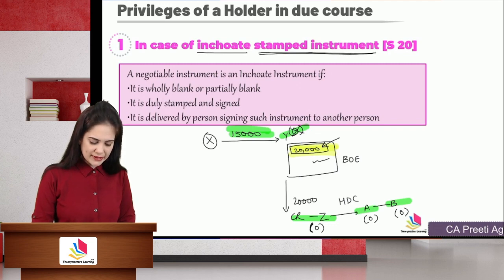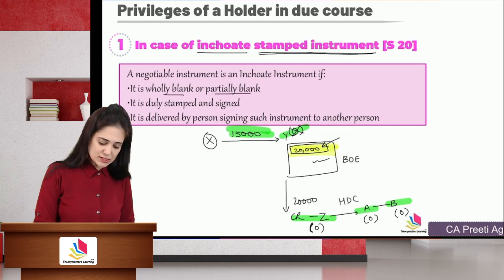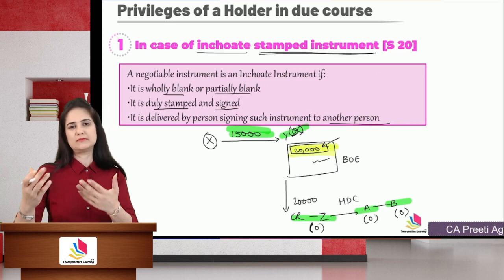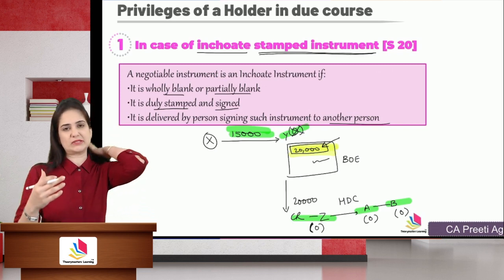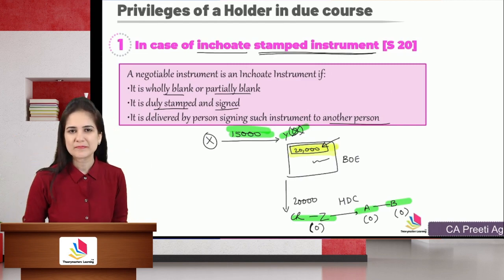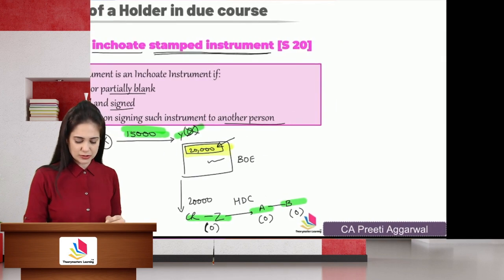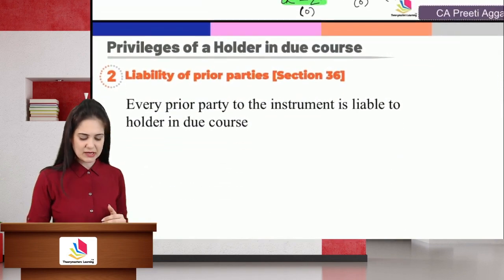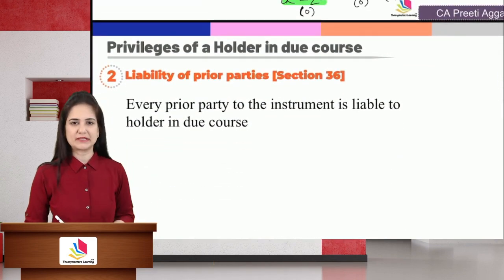What is an inchoate instrument? It is either wholly or partially blank, but it is properly stamped and signed. It is delivered by the person signing the instrument to the other person. So that is why the other person can fill in the details and negotiate the instrument further. The second privilege, okay, so this is section 20, right? The second privilege is the liability of prior parties.